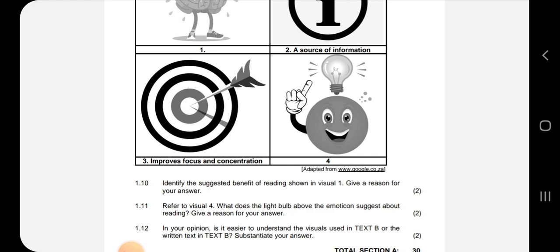Refer to visual 4. What does the light bulb above the emoticon suggest about reading? It makes you bright because of the light bulb. And then 1.12 says, in your opinion, is it easy to understand the visual text in text B or the written text in text B?